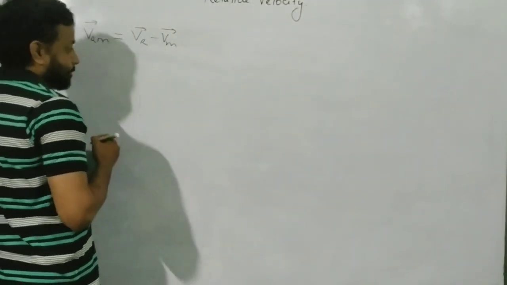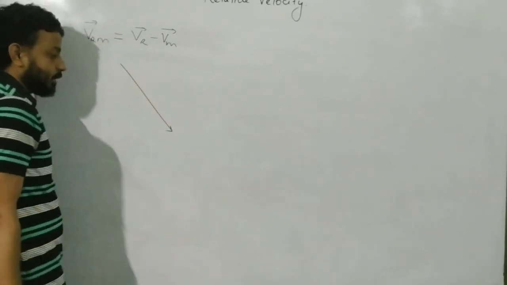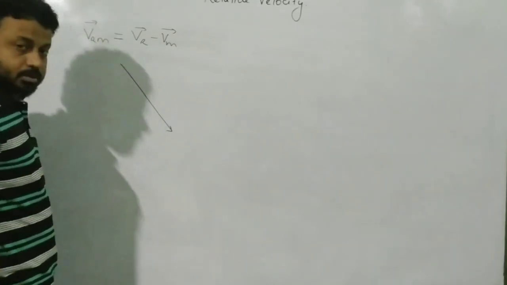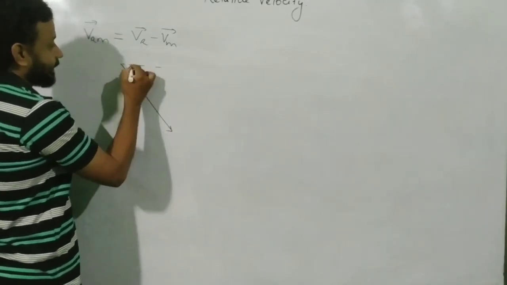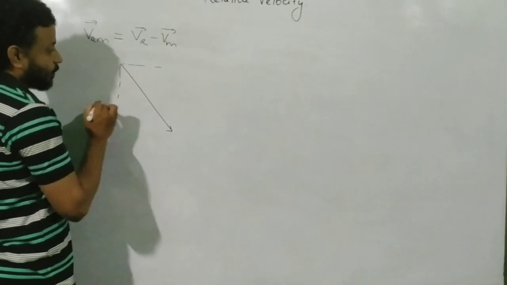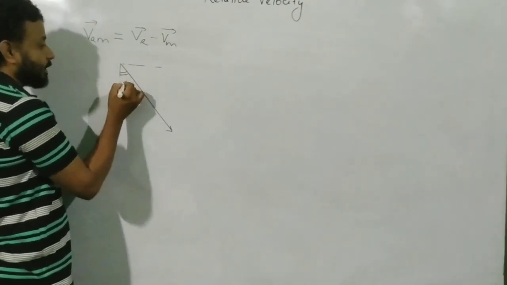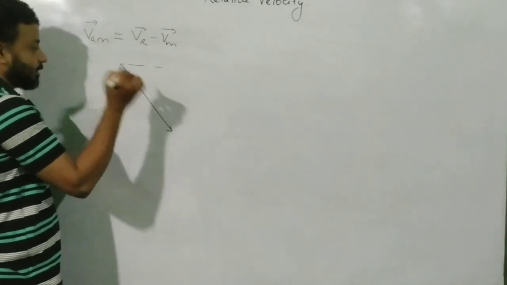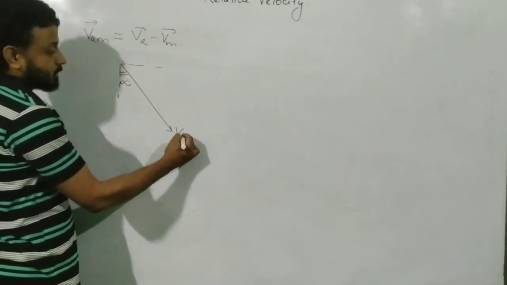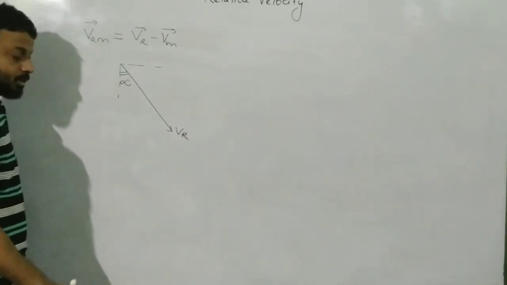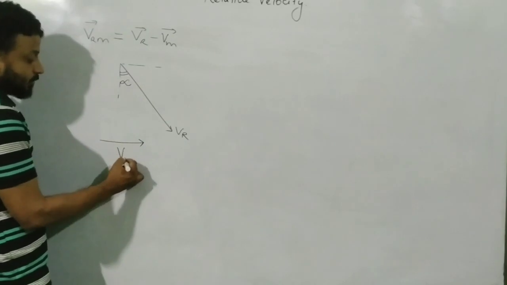So let us say that this is how the rain in wind makes an angle. Where would you like to take the angle? Let us say with the vertical. Say that with the vertical it makes an angle of alpha, and this is the velocity of the rain as seen by the ground observer. And this is the man, and the man is moving in this direction.